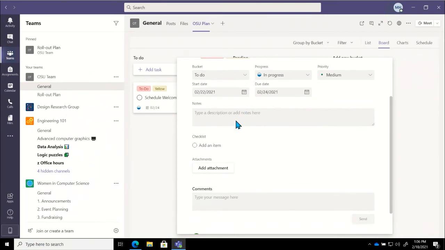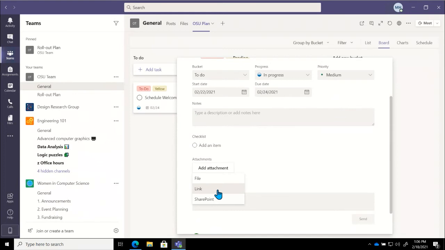Then I could even do things like add in a quick note for people to see. I can create a checklist if I'd like. I can even add an attachment. So if I want to add a file from my computer, I can do that. If I would like to add a link, if there's a link that we're using or a link that I want to include for information or as a resource for this task, I can do that here.